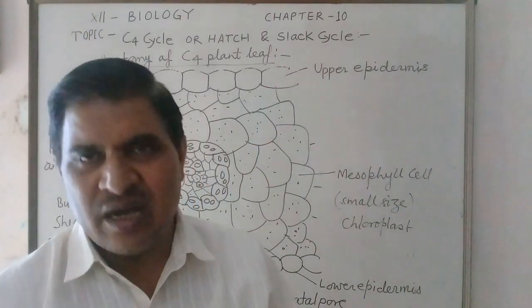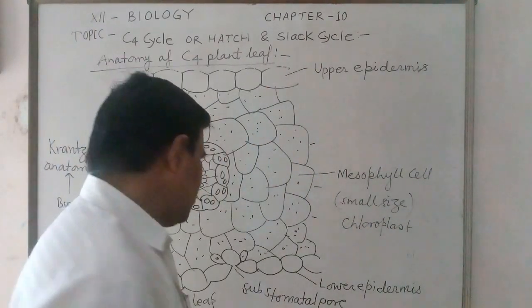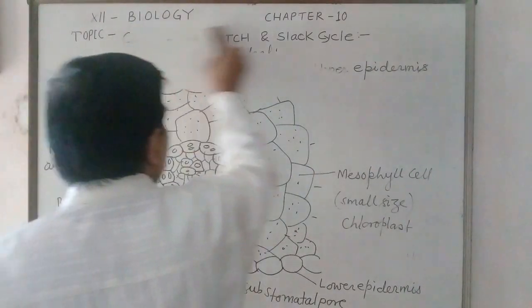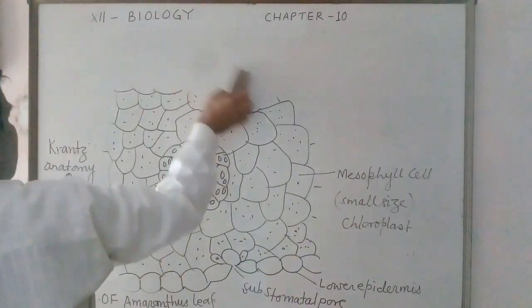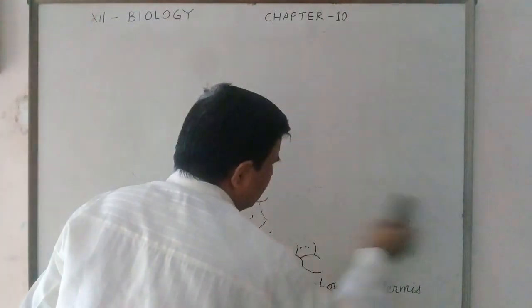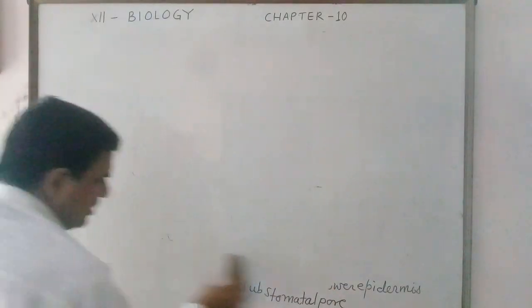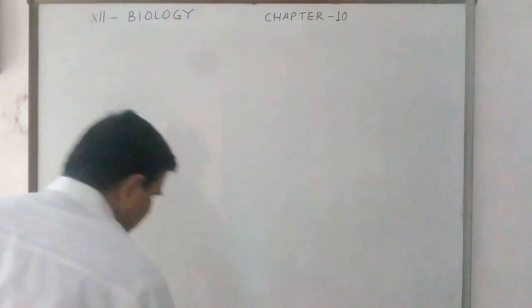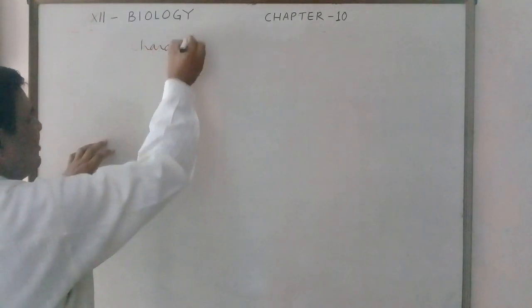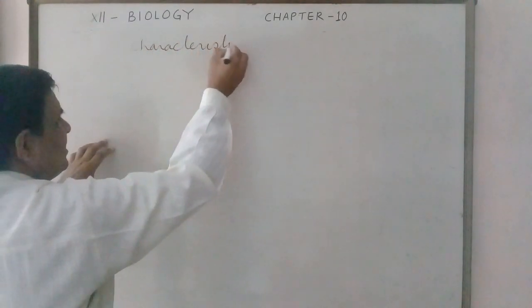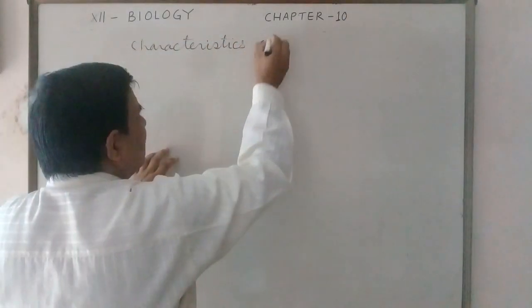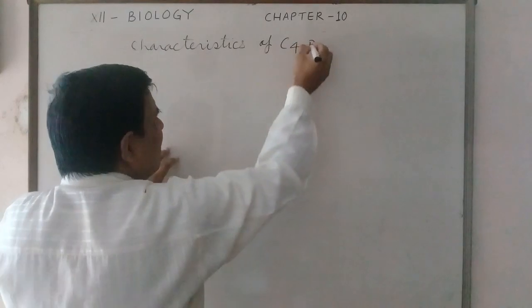Here you study the characters of the C4 plant as they differ from the C3 plant. What are the characters of C4 plant? So you study here four important characters of C4 plant. So another point is characteristics of C4 plant.